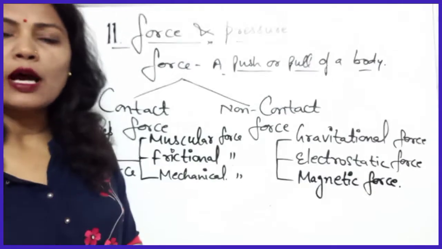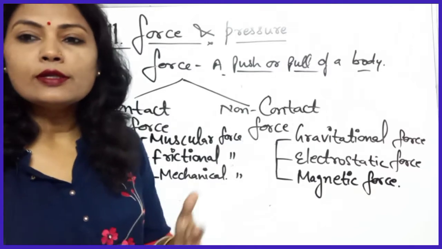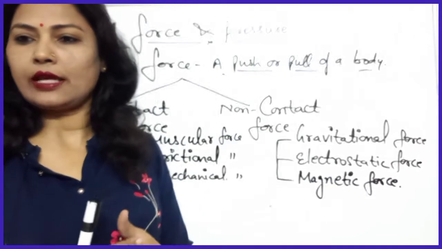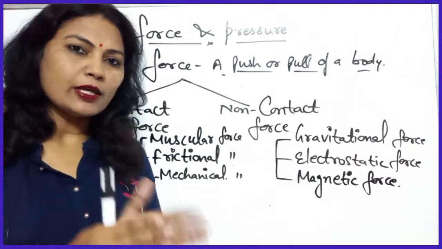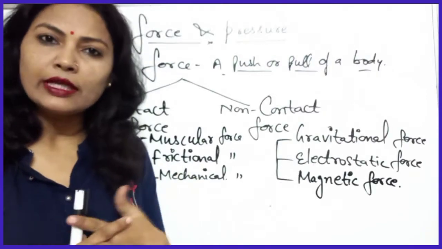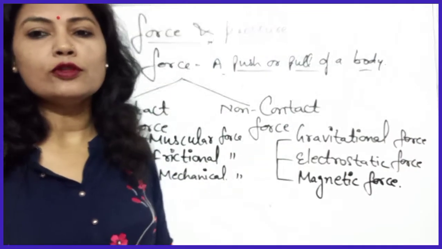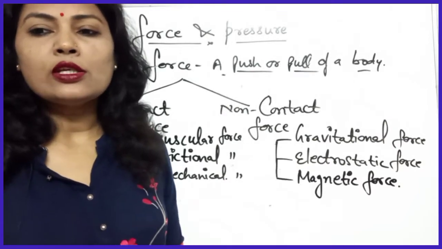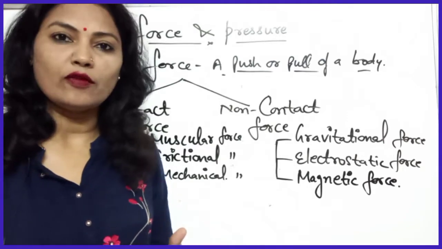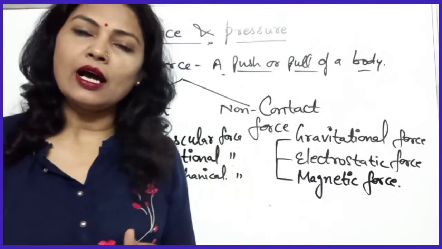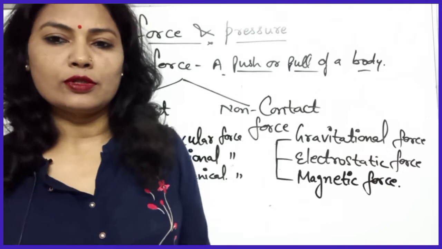So non-contact force, how can we define it? We can define non-contact forces as the forces which do not make physical contact with the body and act through space. It means there will be a space between these two bodies, they do not interact physically, okay, these bodies will not be in physical contact. So gravitational force, you know, is the force with which any masses or objects pull each other, means everything present on the earth will attract each other. So this one is the gravitational force.